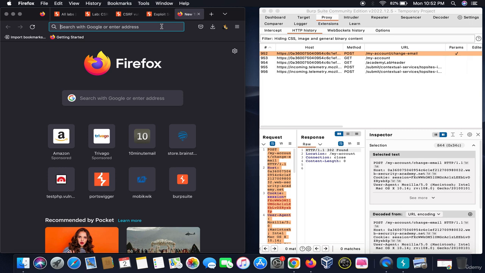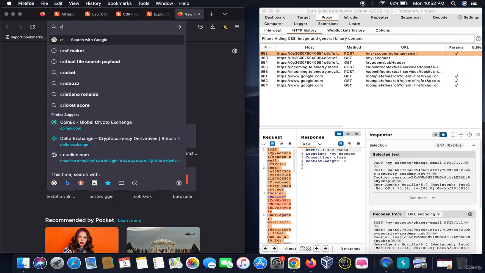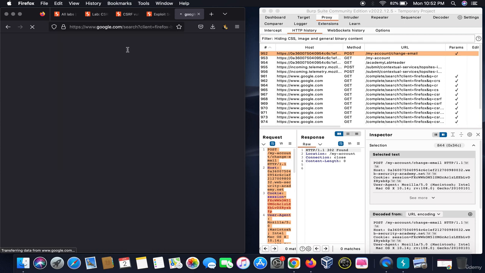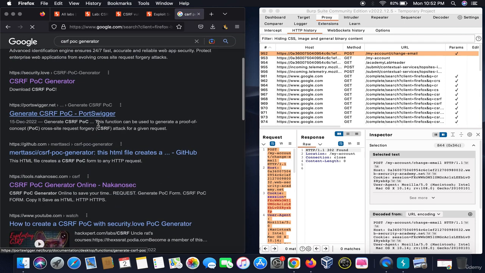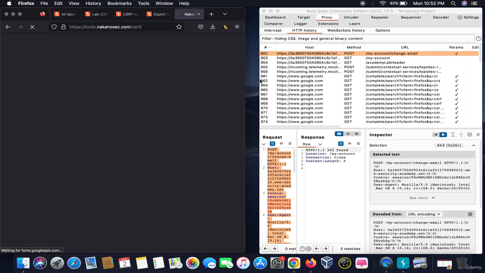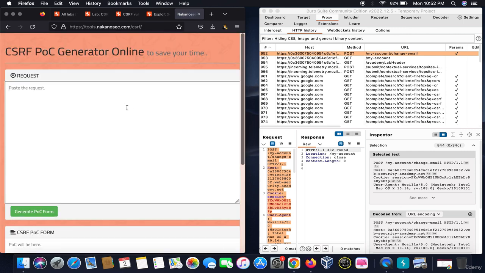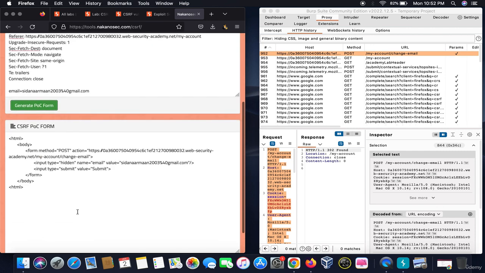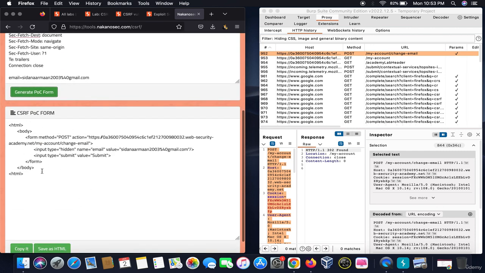You can search for a CSRF PoC generator. There is a website known as tools.nanosec; I use this one. You paste this request out here and generate the PoC form. It generated a PoC form for me.